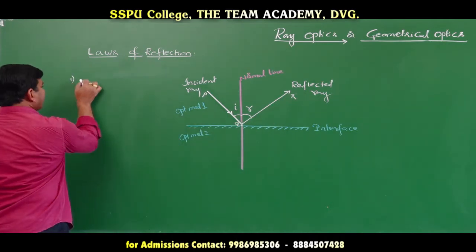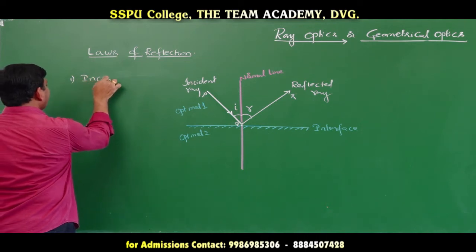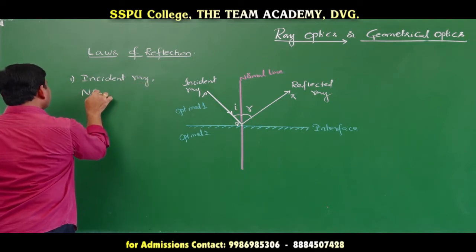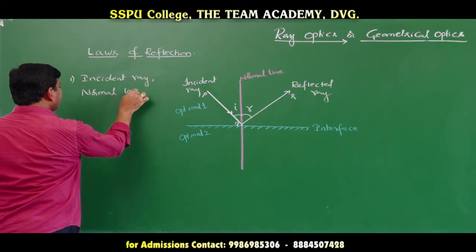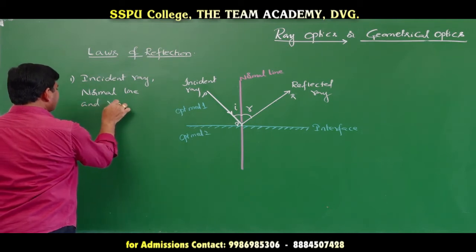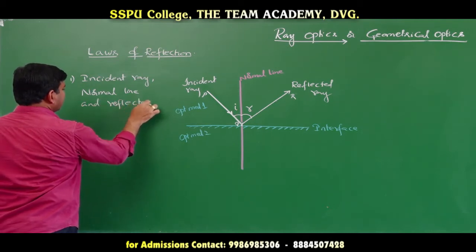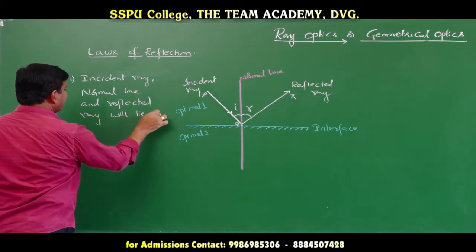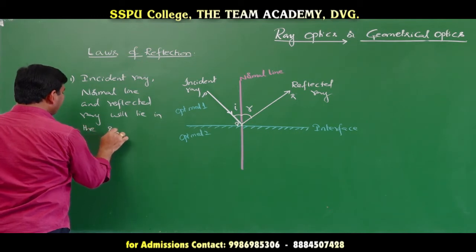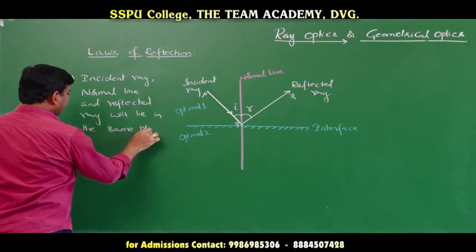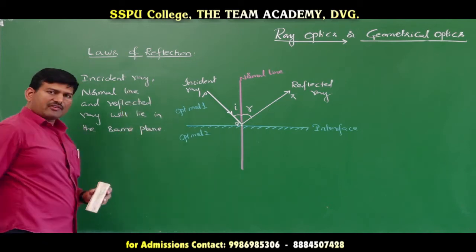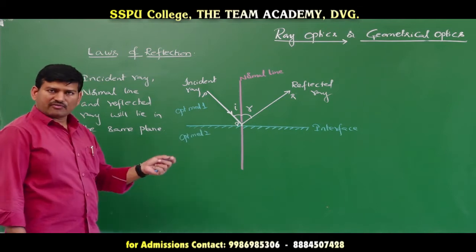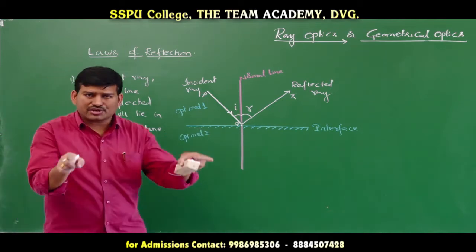What is the first law of reflection? Incident ray, normal line, and reflected ray will lie in the same plane. This is called the first law of reflection, and with a small experiment also we can check this first law of reflection. Just take a white sheet on a cardboard.